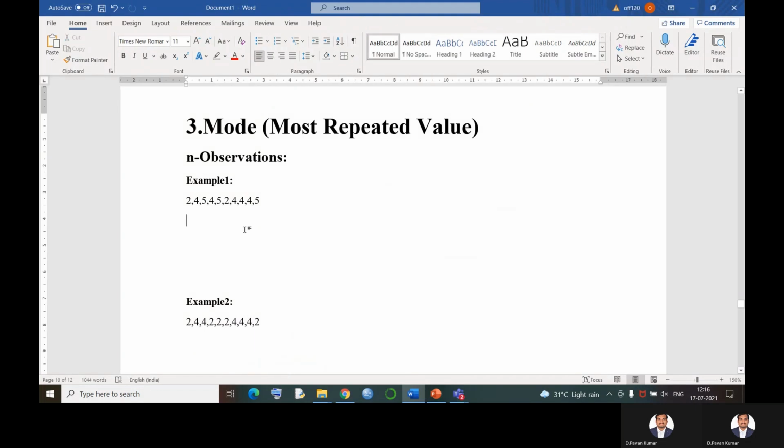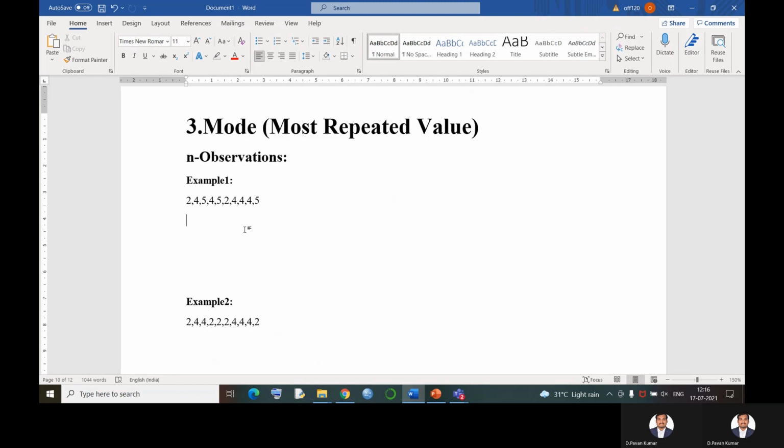Let's take an example of the number of students in a class and their pass percentages. If I try to collect the pass percentages, and out of 100 students, 30 or 40 students say their pass percentage is between 60 and 65, and the remaining people say it is between 40 and 50, or above 80 or 90 percent, then our answer might be between 60 and 65 only, because most of the students' pass percentages are repeating in that particular class interval.